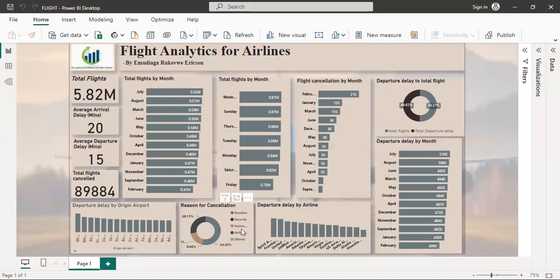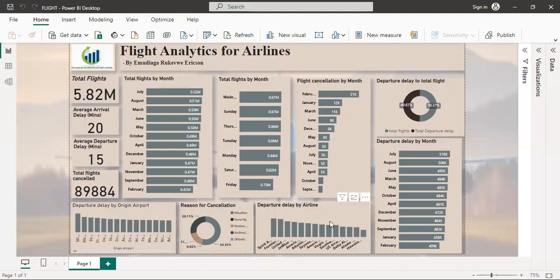In understanding the reasons for cancelling the flights, it was observed that most of the flights were cancelled due to weather conditions, then others were cancelled due to the national air system, while a few others were cancelled due to the airline or carrier cause.